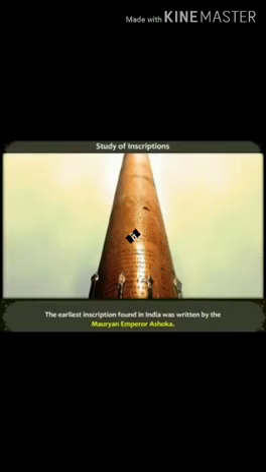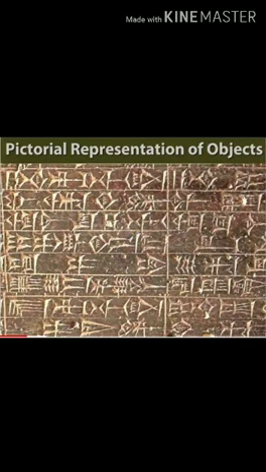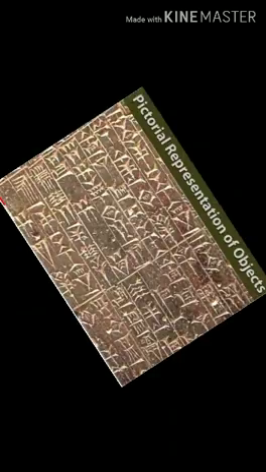I already said about the inscriptions in the previous videos. So inscriptions are the writings engraved on hard surfaces such as stone, copper plate, cave walls, etc. The study of inscriptions is called epigraphy. The inscription engraved on a pillar by Emperor Ashoka says about how he ruled and what all wars he fought. All this information we get about Emperor Ashoka from the Ashoka pillar.